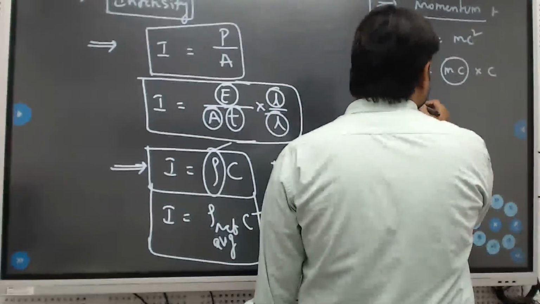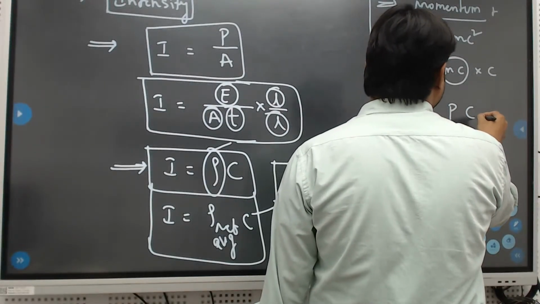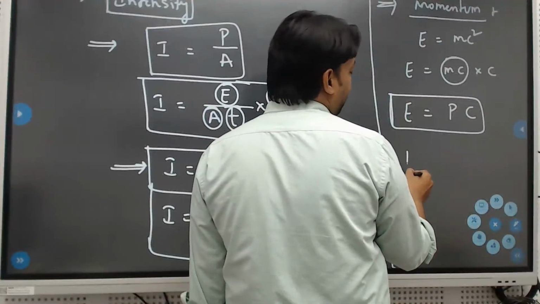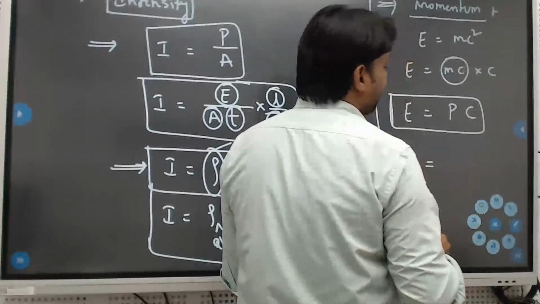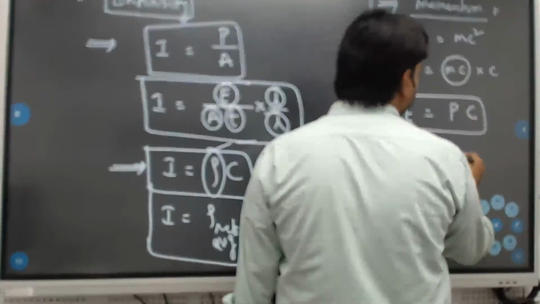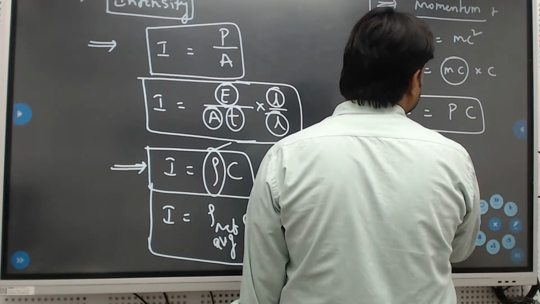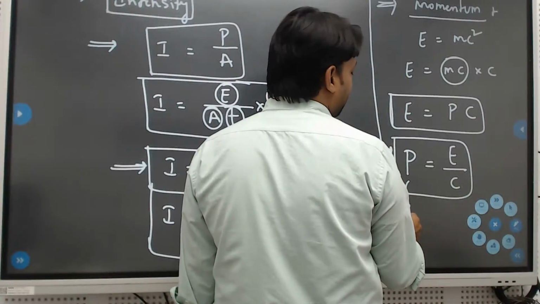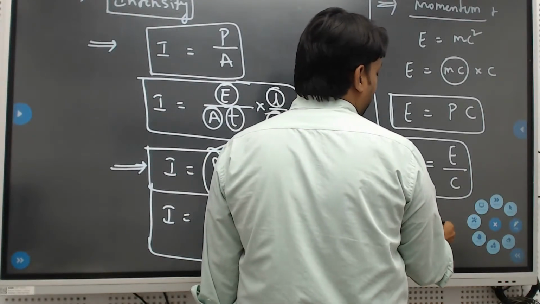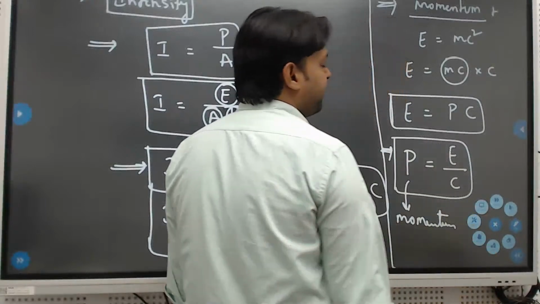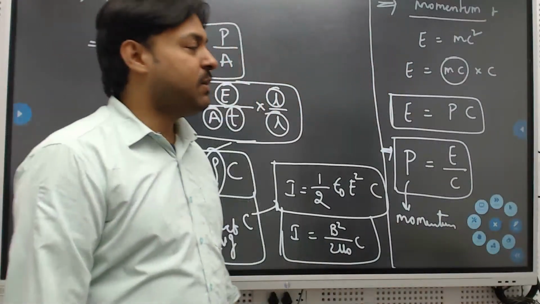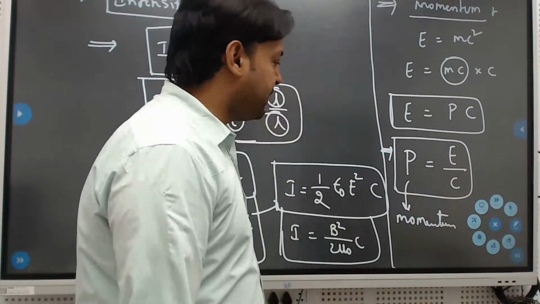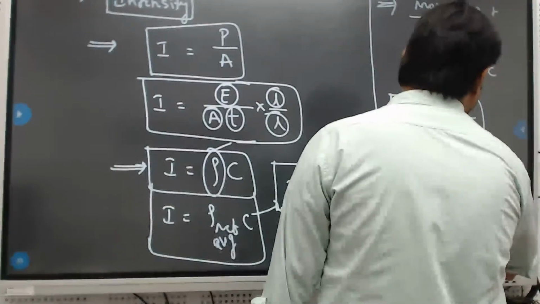So energy equals momentum times speed of light. If anyone asks about momentum in any question, we can apply momentum equals energy by speed of light. Got the point? P here is not pressure, don't be confused, that is momentum. Momentum equals energy by the speed of light.